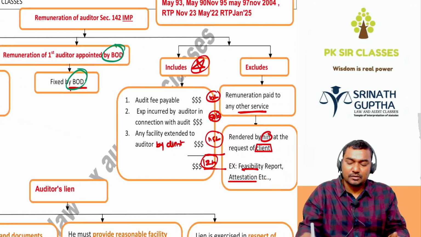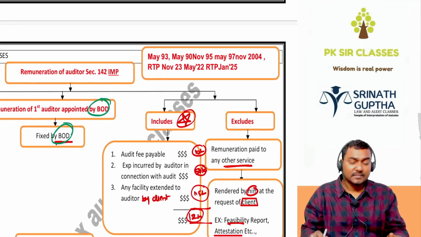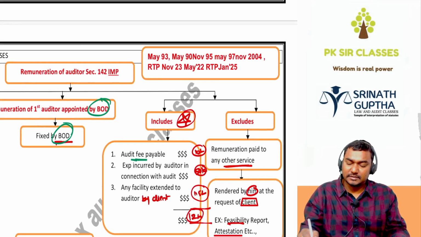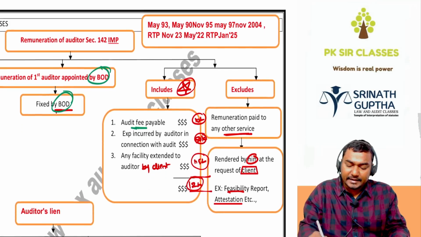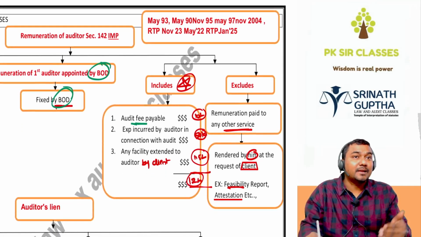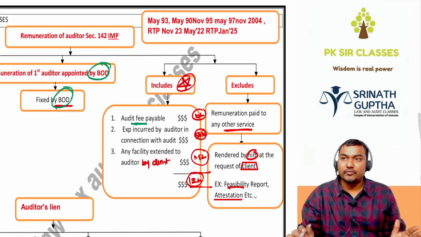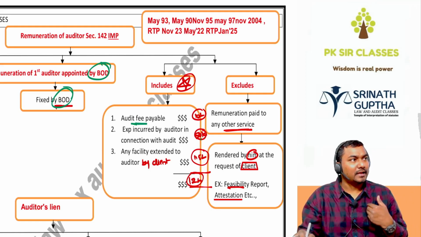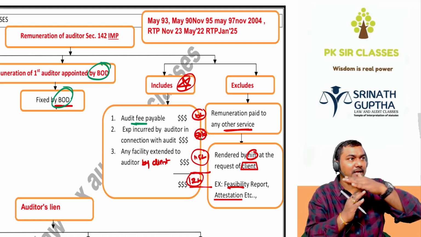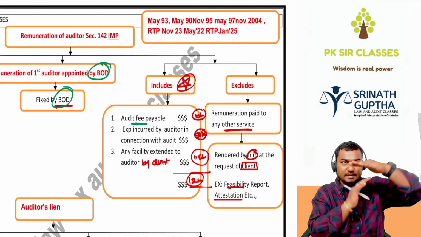And remuneration includes, see this also in the exam, how many times it came. Remuneration includes fees payable, that is 10 lakh rupees for auditing, and any expenditure incurred by the auditor and reimbursed by the client. For example, for travel, 50k we are spending out of our own pocket and the client is reimbursing. That is also debited to the P&L account of the client, and comes under the audit fees heading, beta.